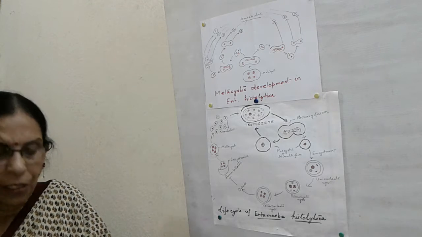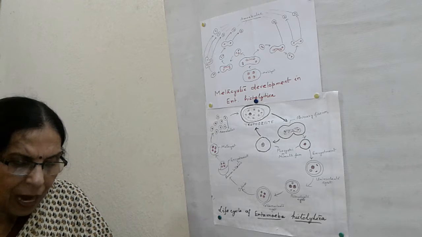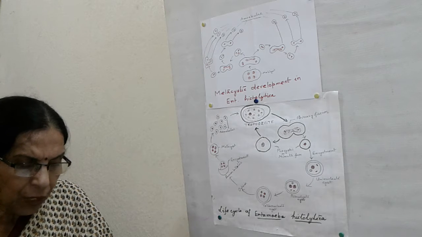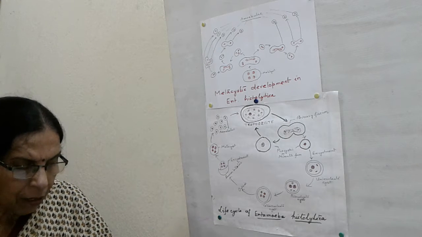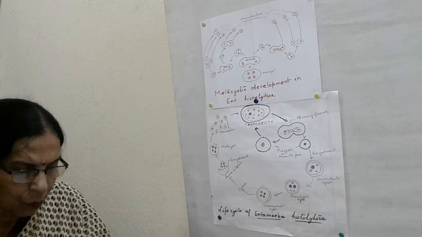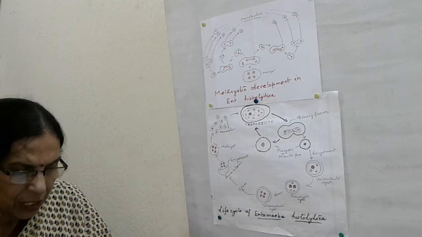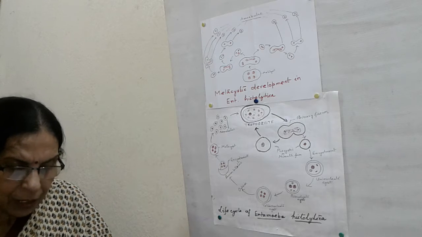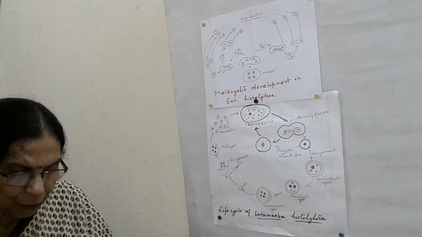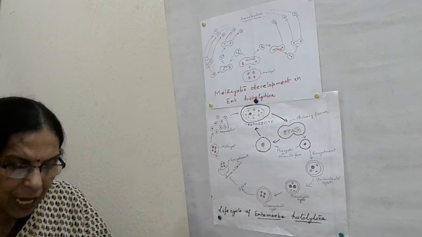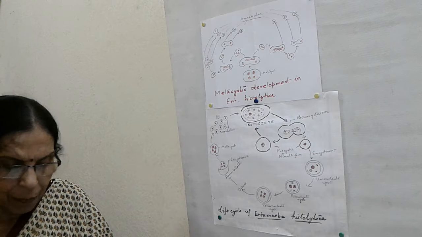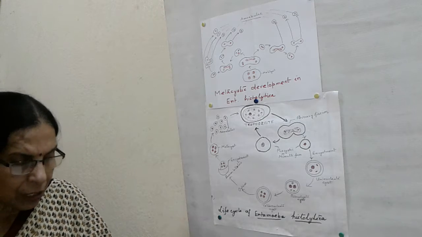Prevention and control. Washing of hands before taking meals. Second is protection of food and water from flies and cockroaches. Proper sanitation of drains and streets, etc. Purification of drinking water. Proper disposal of sewage. Avoiding the use of raw vegetables, which should be dipped in 5% KMnO4, that is potassium permanganate, or acetic acid solution. And chemical treatment of human fecal matter. These are the preventions and control.